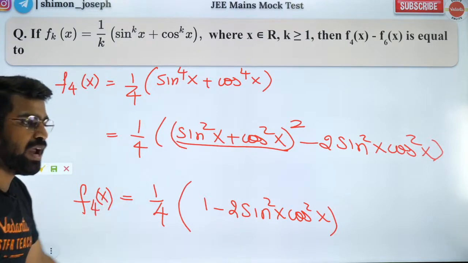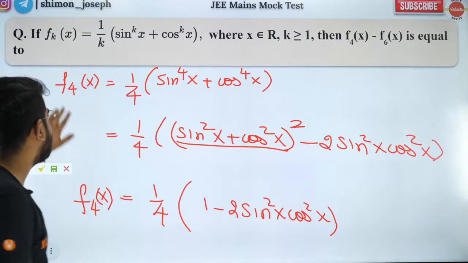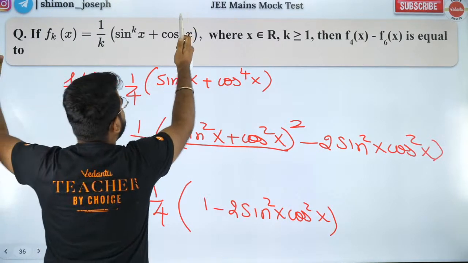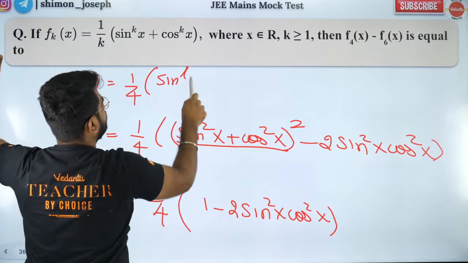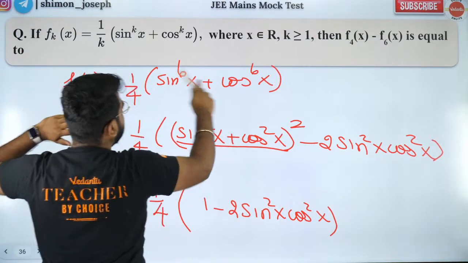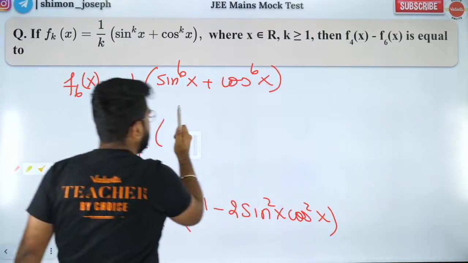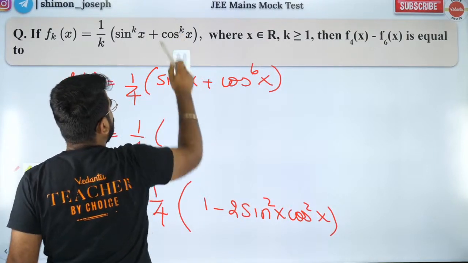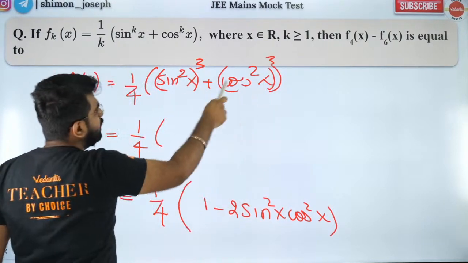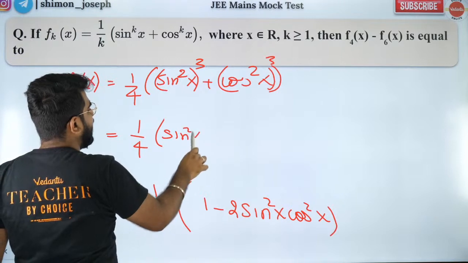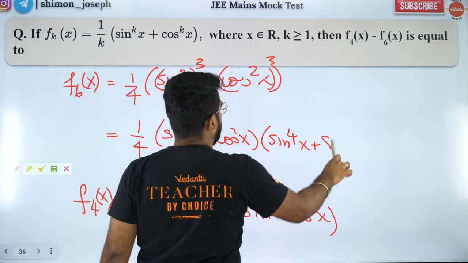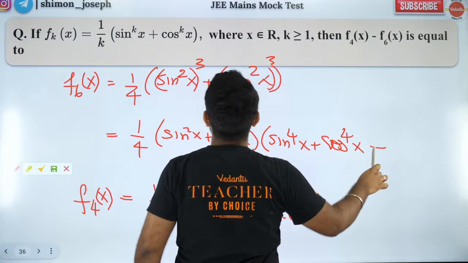Absolutely right. So this is the way you guys solve it. So f4 of x I have simplified. Now let's simplify f6 of x. f6 of x will be sine to the power 6x plus cos to the power 6x. So how do I simplify this? I will write it as sine square the whole cube, and I'll write cos square the whole cube. So that will be a cube plus b cube, which is nothing but a plus b, a square plus b square minus ab.